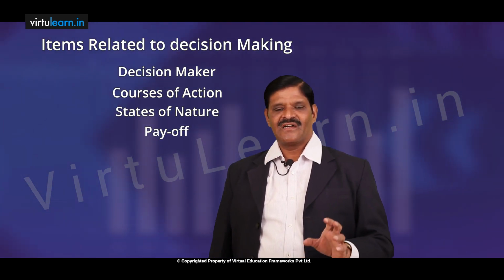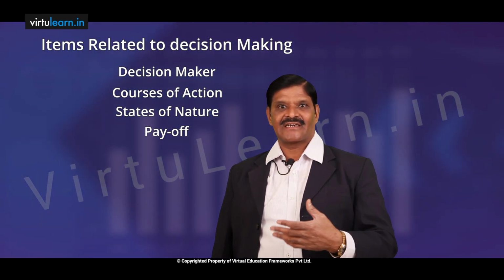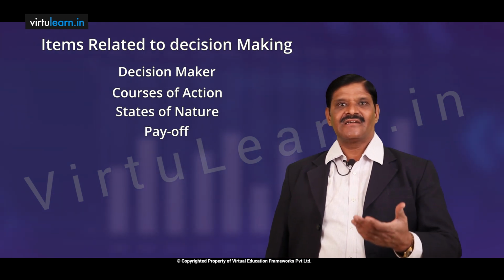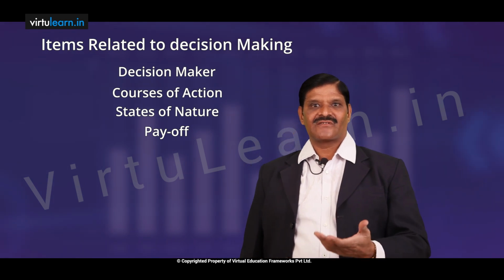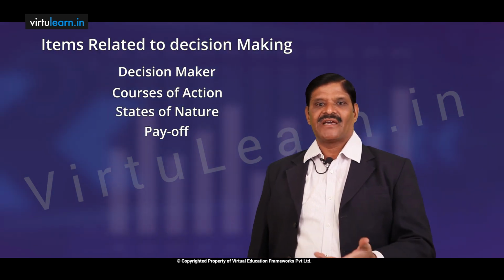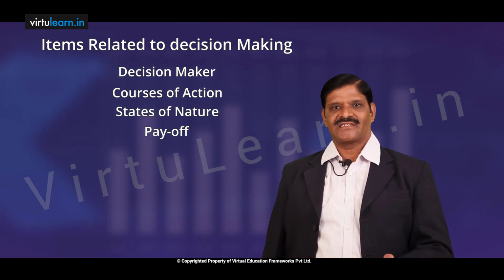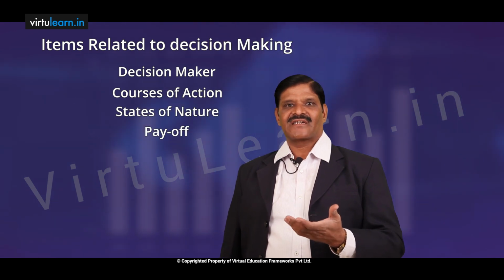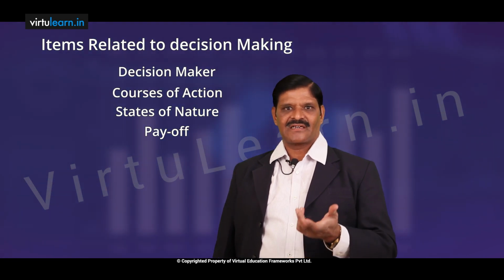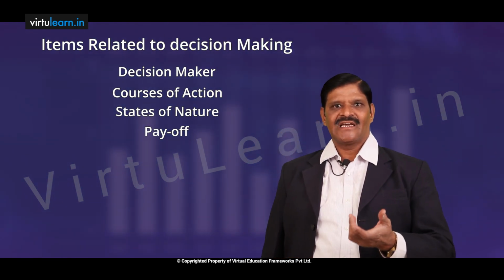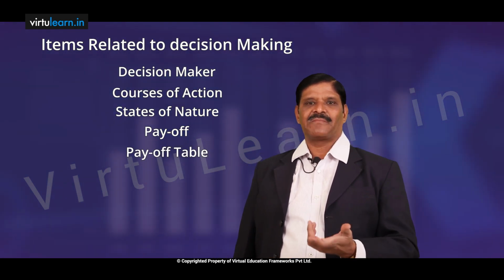When we say payoff, what is the outcome or what is the result after taking the decision? What is the pay or the outcome that we have got out of that kind of decision is known as payoff. When various alternatives are available to a decision maker, he will evaluate each and every alternative and put the payoffs as per the knowledge or understanding he has. He will prepare a table or matrix known as payoff matrix or payoff table.